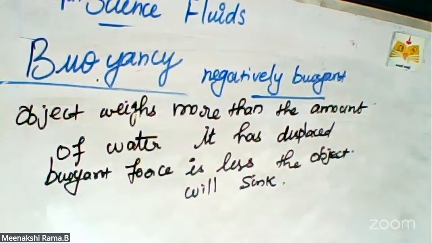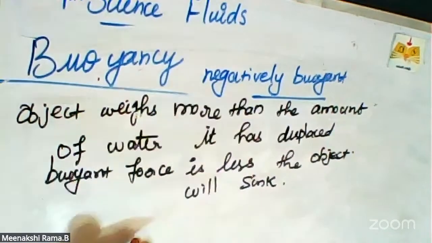What is buoyancy? What is buoyant force? What are the two types of buoyancy? Buoyant force means the pressure is more at the bottom and less at the top of the liquid. So due to the pressure difference, the force on the object pushes the object upward. That kind of force is called buoyant force. That concept is called buoyancy. There are two kinds of buoyancy: one is positive, another one is negative.